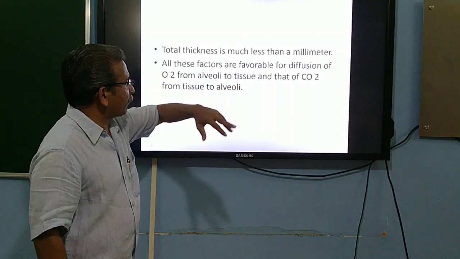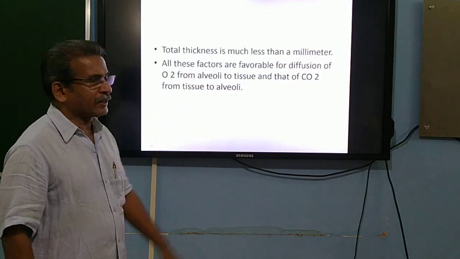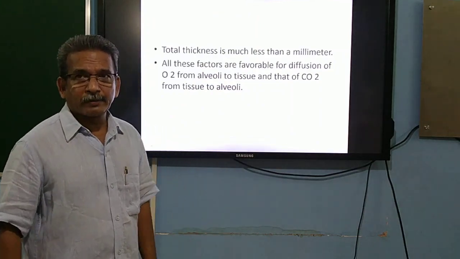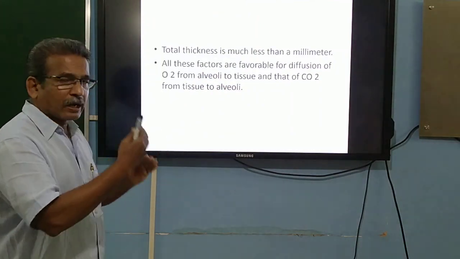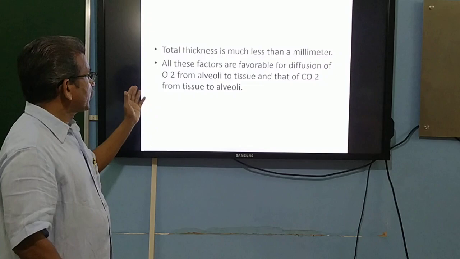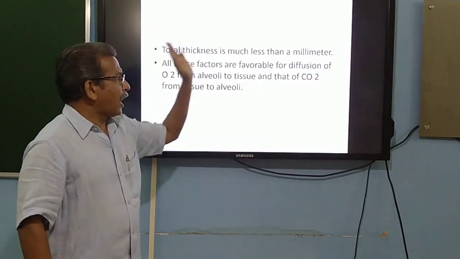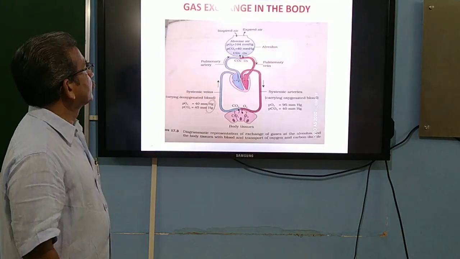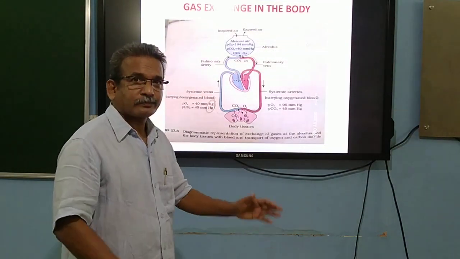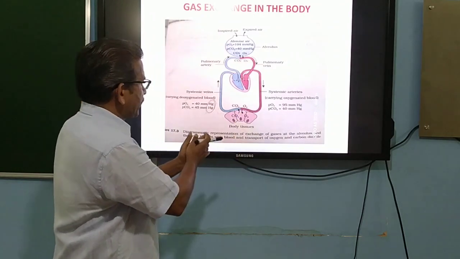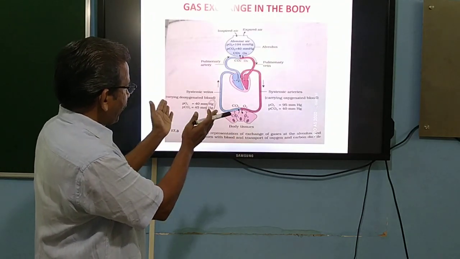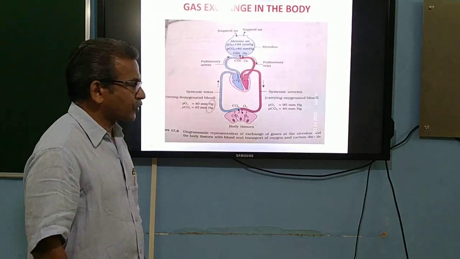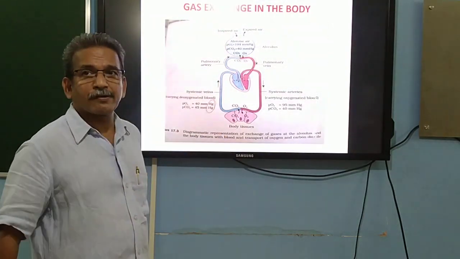All these factors are favorable for the diffusion of oxygen from alveoli to the tissue and that of carbon dioxide from tissue to alveoli. See here, you can see a diagrammatic representation of the factors that favor the exchange of gases between various parts of our respiratory system or between various parts of our body.